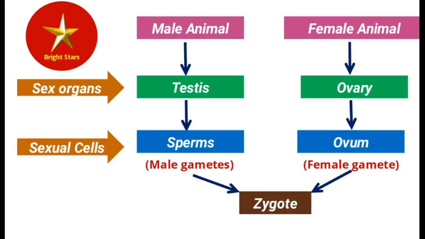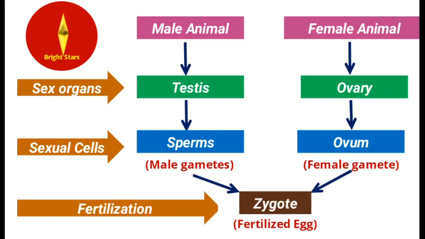So already we have discussed sexual reproduction means the union of male and female gametes to produce a fertilized egg called a zygote. Zygote is the fertilized egg. So this process is called fertilization. Union of sperm and ovum is called fertilization.